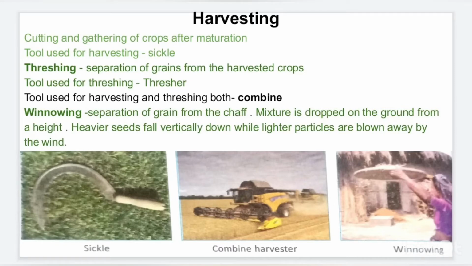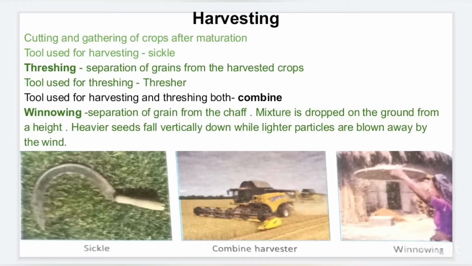If we are harvesting and threshing the crop together, there is a mechanized way also. For that we can use the machine called the combine harvester, as you can see in the picture over here. This combine we can use for both purposes, harvesting, that means cutting, and threshing, that means separation of the grain from the harvested crops. Then there is a method called winnowing, that is the separation of grain from the chaff.